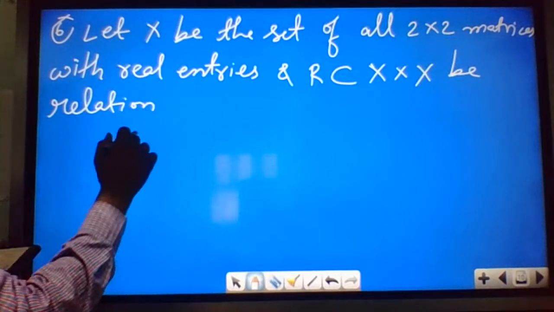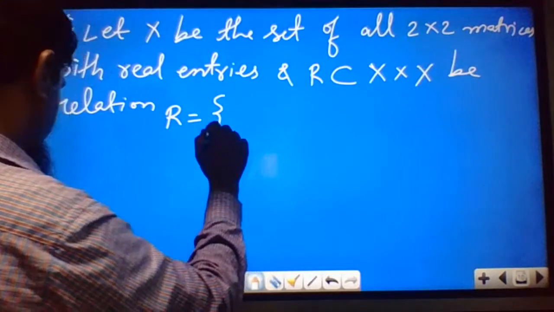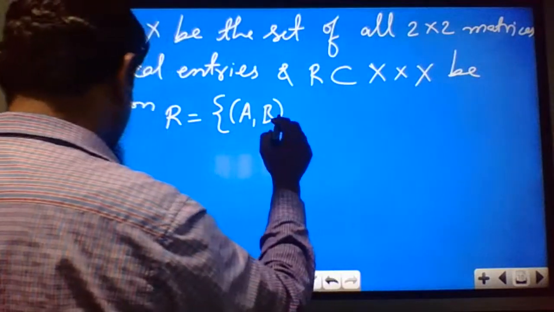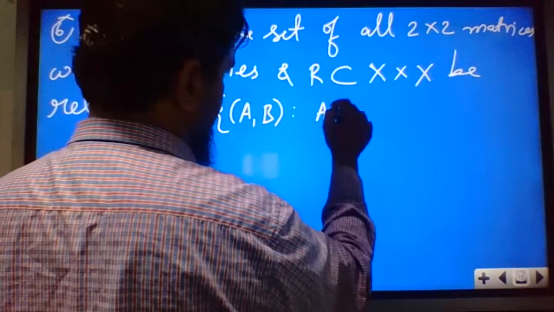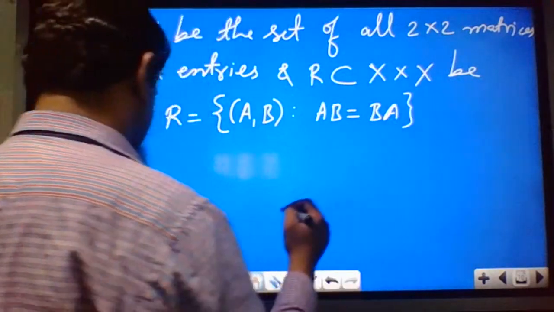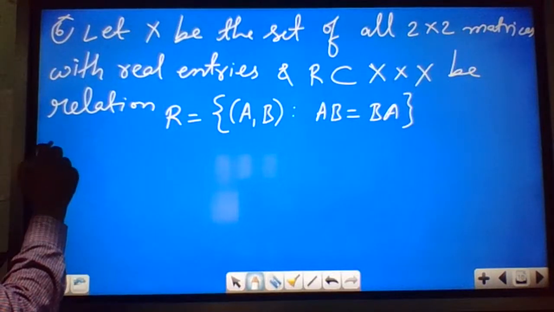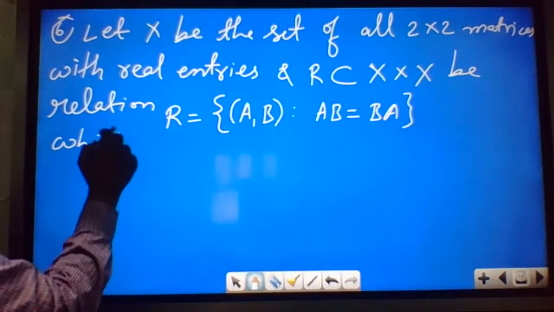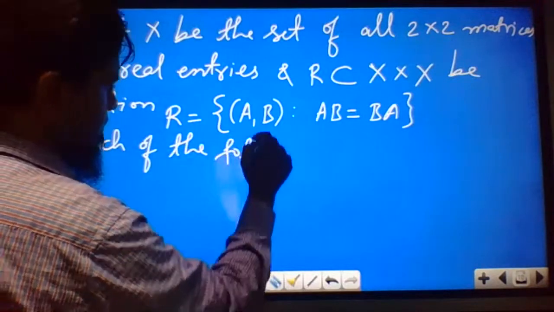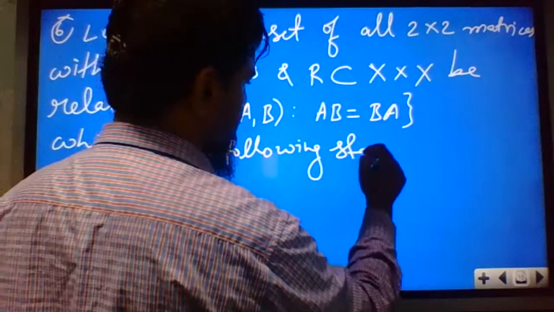The relation given is R equal to the set of all pairs (A, B) such that AB is equal to BA. Now, which of the following statements is true?